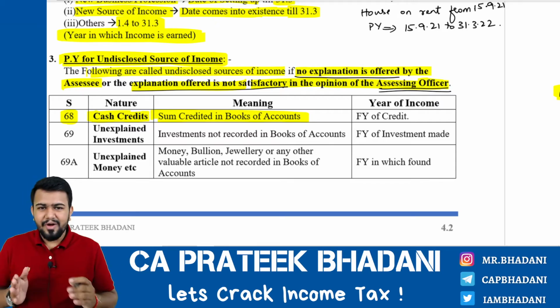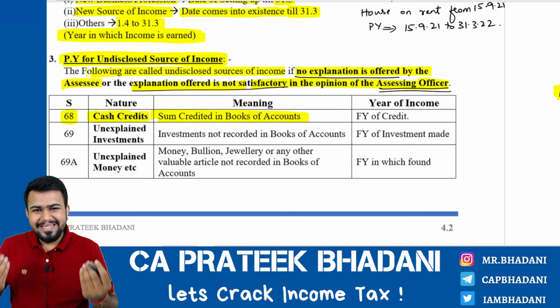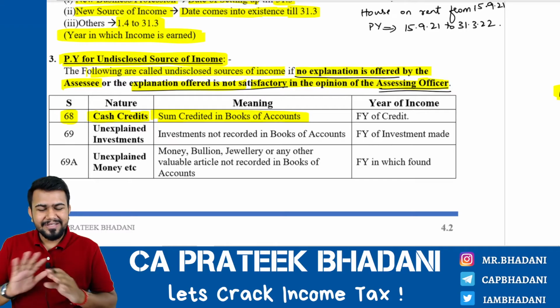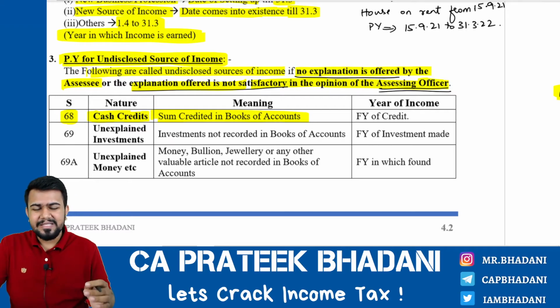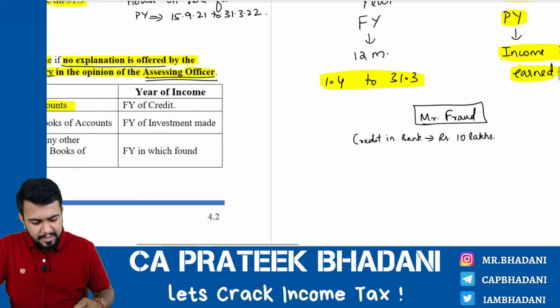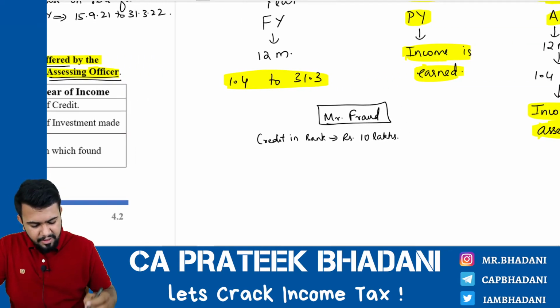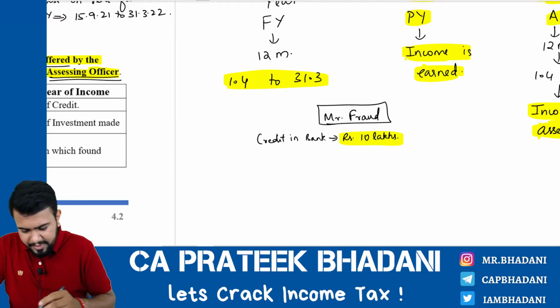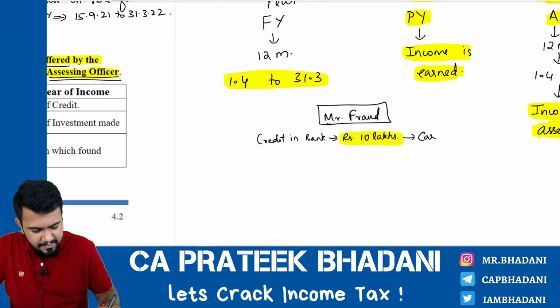Okay, Mr. Fraud, either he is not able to explain where it is coming from, or he is giving some bad explanation where assessing officer is not at all satisfied that the explanation that he is giving is valid. Okay, hence what will assessing officer do? Assessing officer will treat this 10 lakh rupees as cash credit.